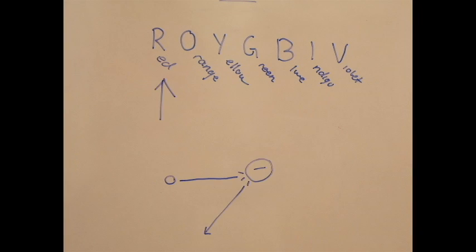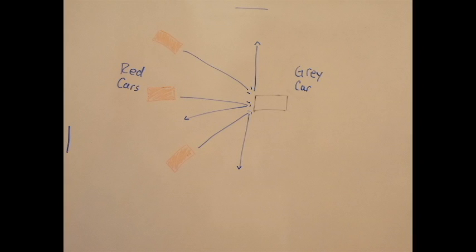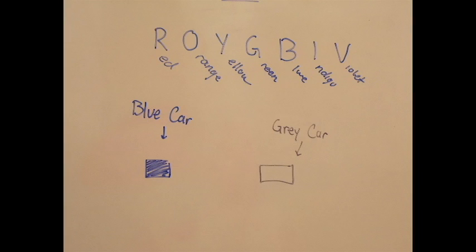Einstein showed that red light couldn't move the electrons in a metal because its photons don't have enough energy. On the other hand, photons of ultraviolet light will easily move the electrons in a metal. For example, there is a gray car parked somewhere. There are several red cars that can try to move and push the gray car, but all they can do is dent it, while a blue car can easily push the gray car elsewhere.